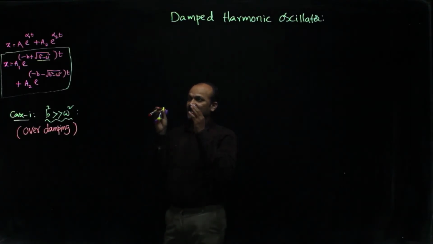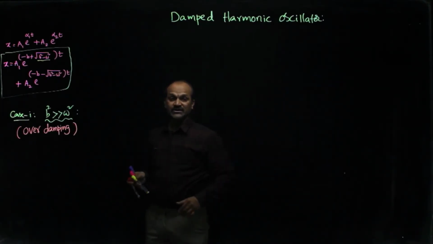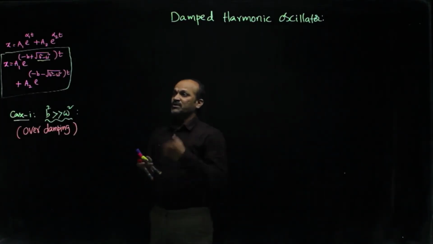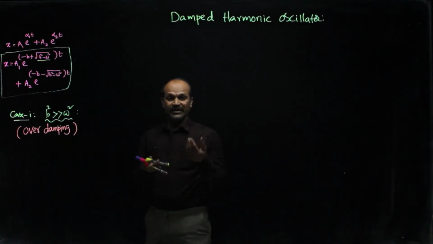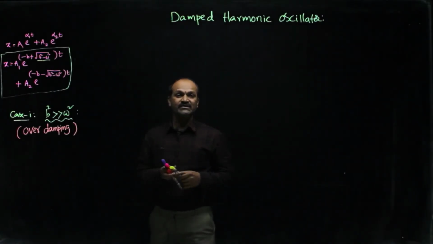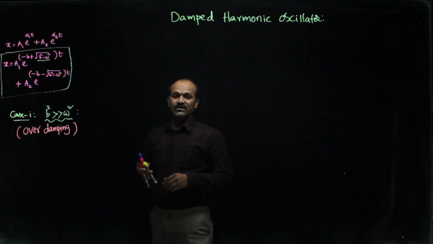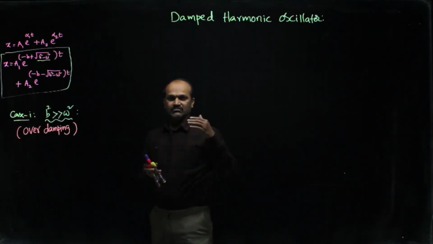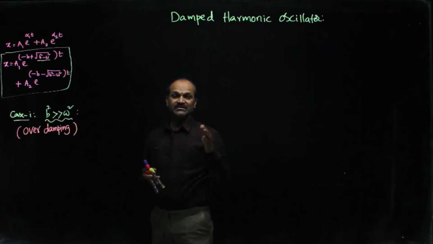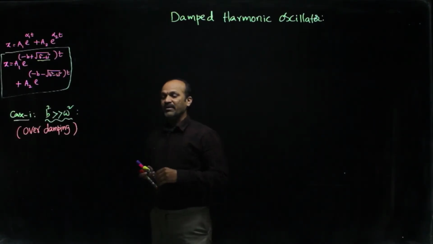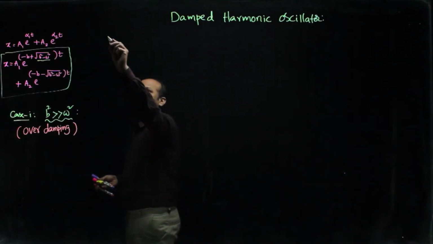That is, in the solution equation, when this condition is applied, both exponential terms are negative, that is exponential decay is there. So, from this we can say that x is not oscillating, there is no oscillating motion, it is just slowly decaying, so it is the over damping case, right. Now, we will see case 2.